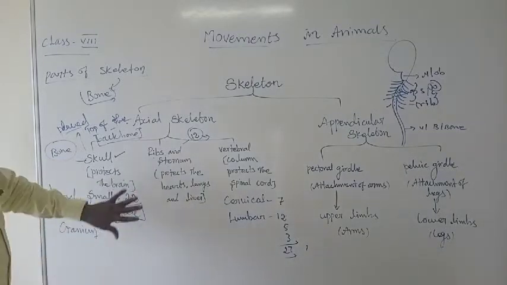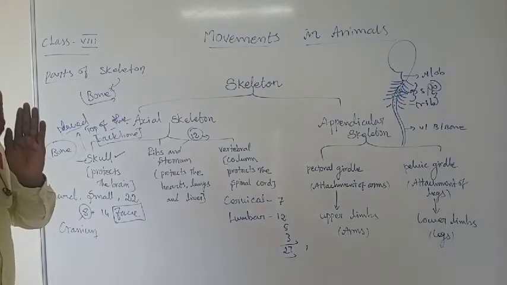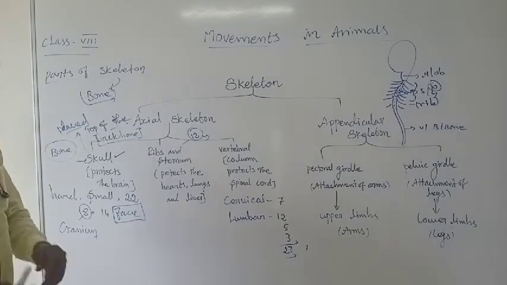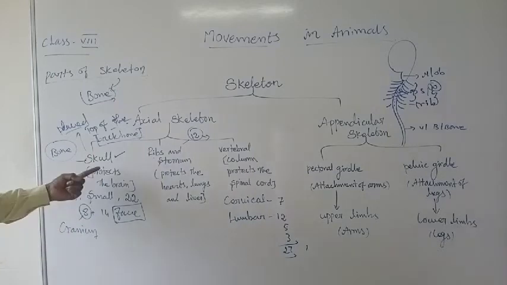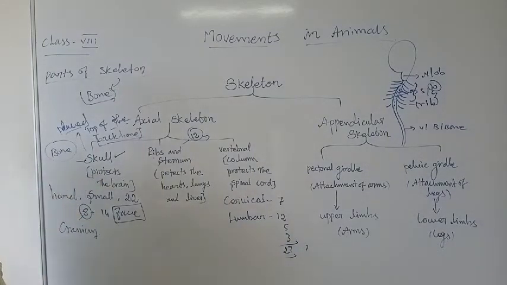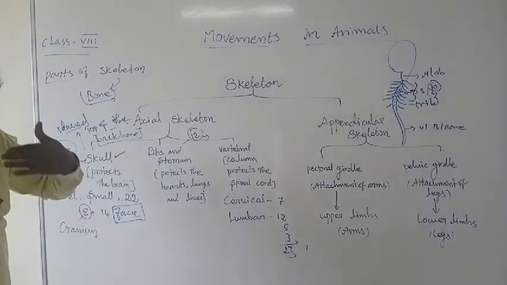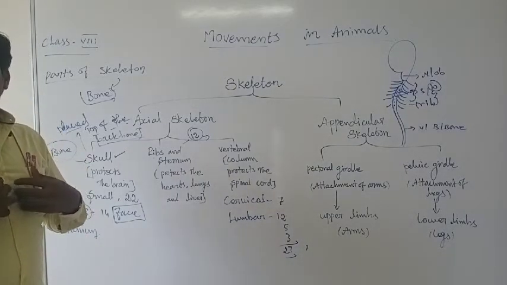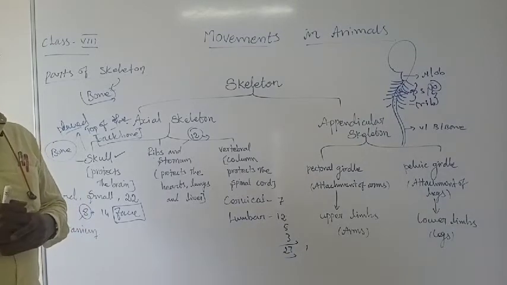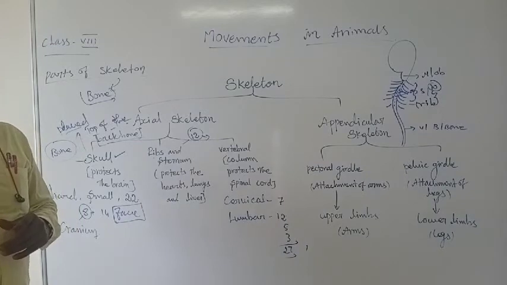The skull has 22 bones in total. 14 bones are present in the front of the face and 8 bones are present surrounding. The main function is to protect the brain. And the rib and sternum are present at the front of our body in the chest or breastbone. There are 12 pairs of bones. 10 pairs are connected at a particular point of the sternum, but one pair is not connected.